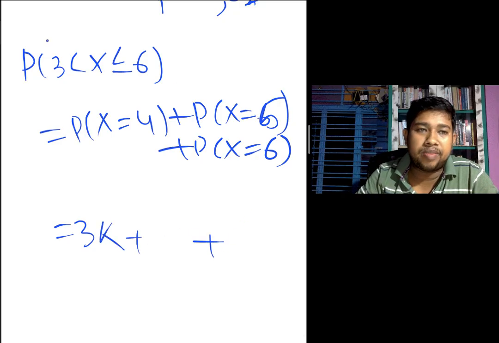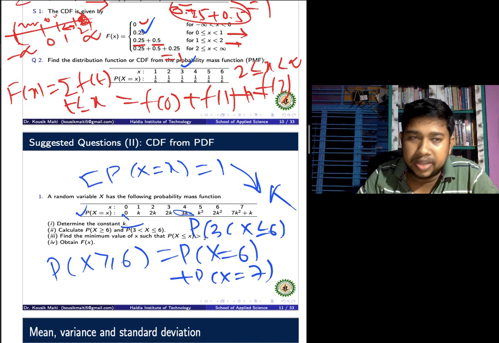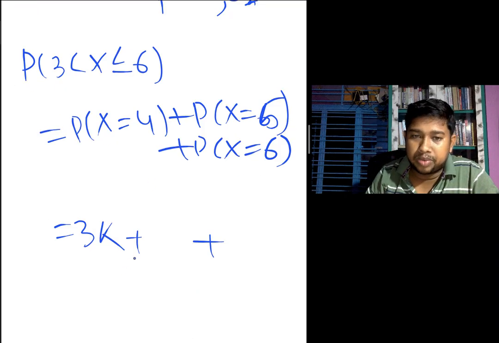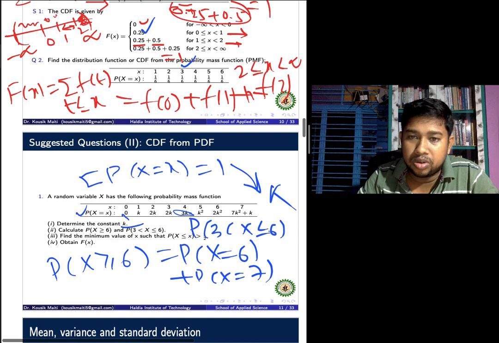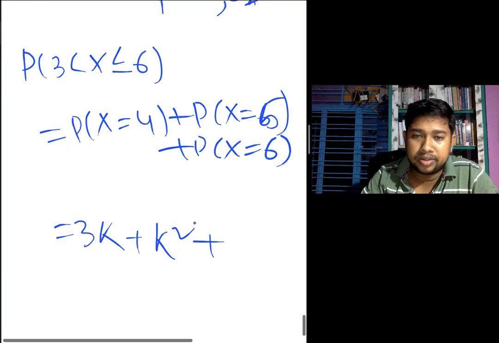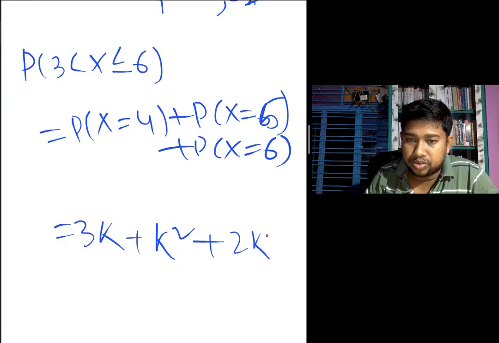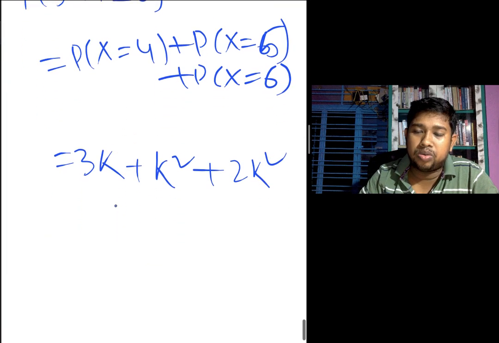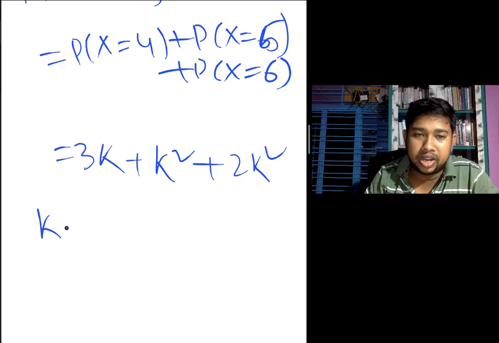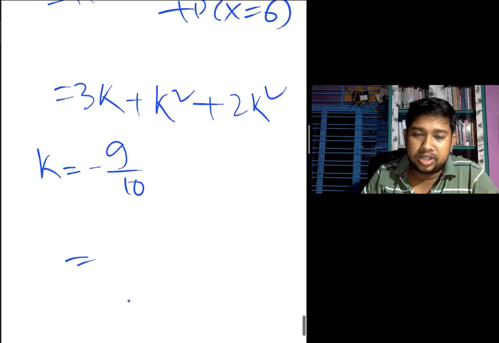P of x equal to 5 means k square. You can put the value of k, and next we get the value for 6, which means 2k square. We also found the value k equal to minus 9 by 10. So put the value 3.